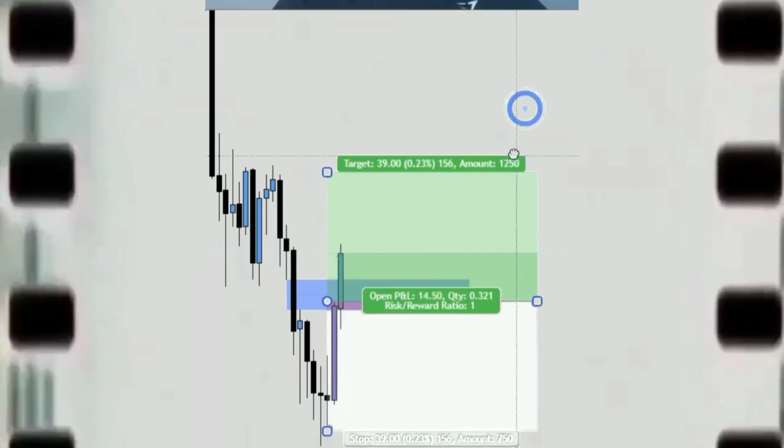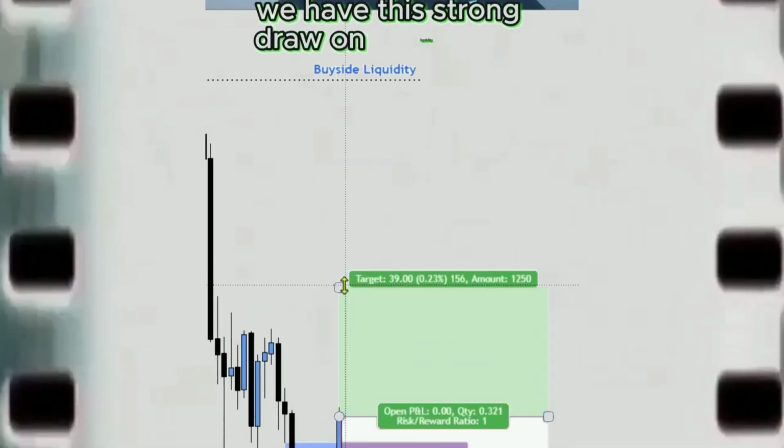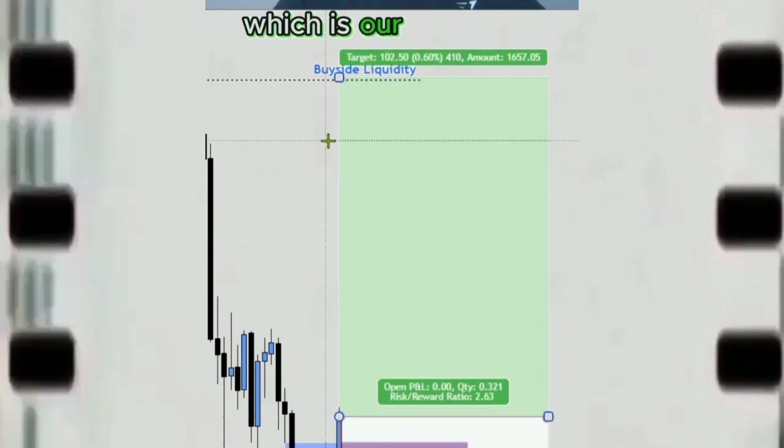buy side liquidity. We have this strong draw on liquidity up here, which is our daily high candle. Our stop loss will go back below this fair value gap if we get a candle close back below there. Take profit is buy side liquidity.